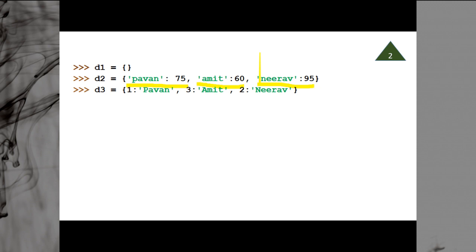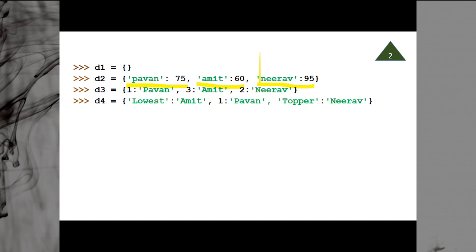The dictionary d3 is 1 colon Pawan, 3 colon Amit, 2 colon Neerav. That is, 1 is the key, then key 3, key 2, and again you can see this is unordered. It is not necessary that you have first 1, then 2, then 3. You have 1, 3, 2, where the value for key 1 is Pawan, for key 3 is Amit, and for key 2 is Neerav. Then d4 has lowest Amit, 1 Pawan, topper Neerav.